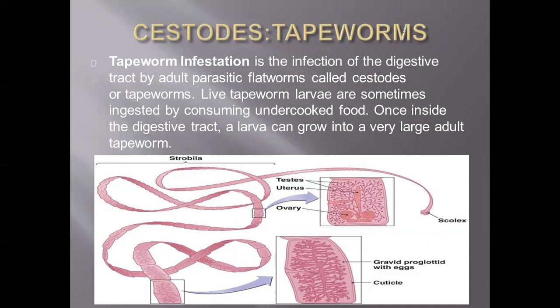Tapeworm infection is the infection of the digestive tract by adult parasitic flatworms called cestodes or tapeworms. Live tapeworm larvae are sometimes ingested by consuming uncooked food. Once they reach inside the digestive tract, a larva can grow into a very large adult tapeworm. The larva is smaller and will grow further into a bigger one. This is usually acquired from uncooked or improperly cooked food, particularly meat.